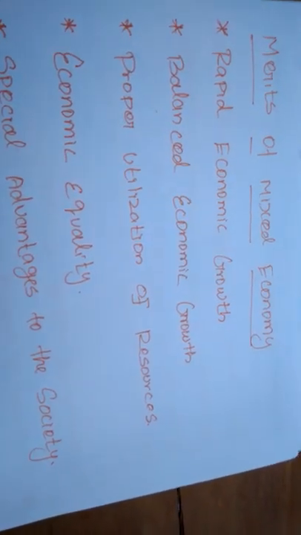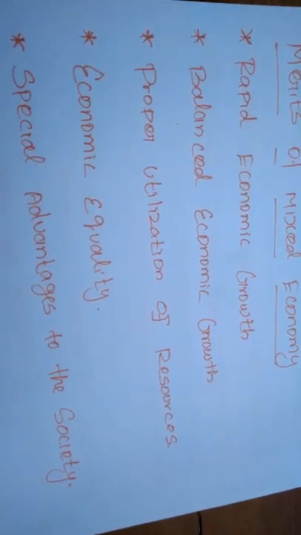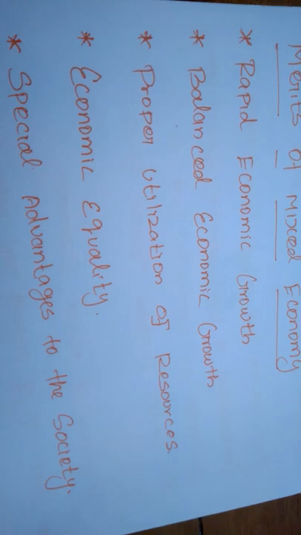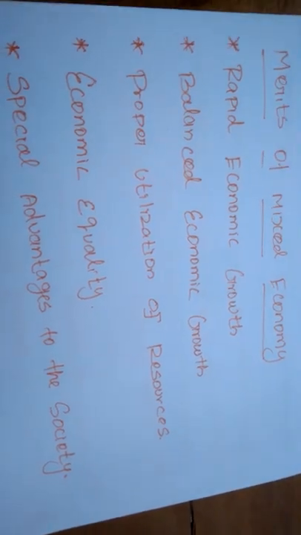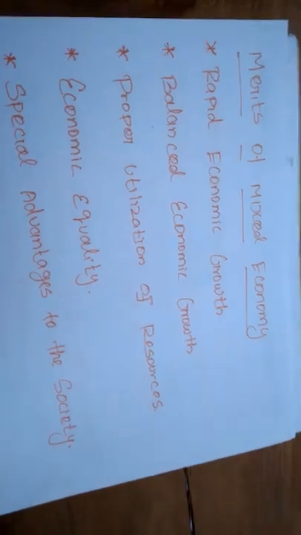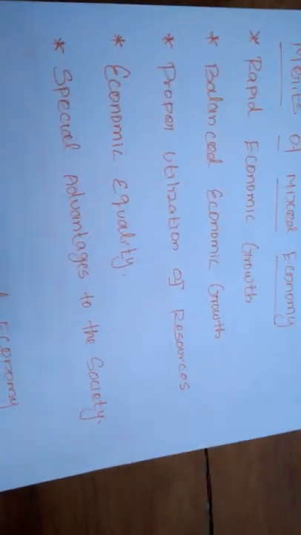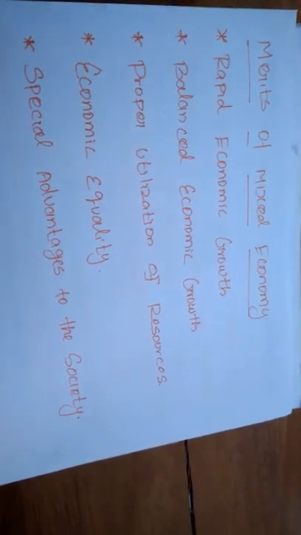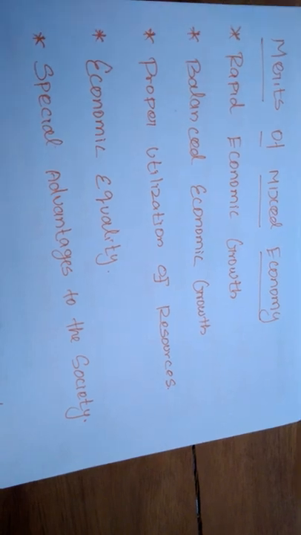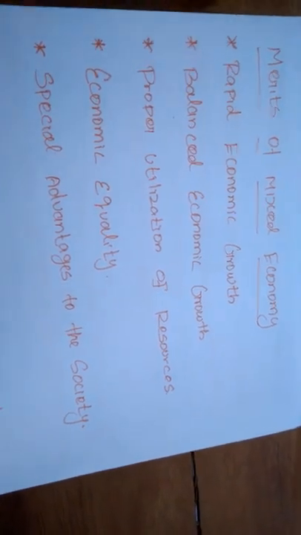Another one of the merits of mixed economy is proper utilization of resources. All the resources will be used in a proper way. Proper way means, suppose the common natural resources are used by the private and the public sector, both sectors will use the natural resources in a proper way. But in capitalism, it is not like that.